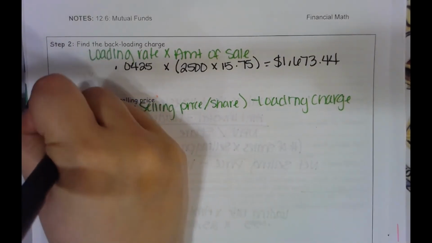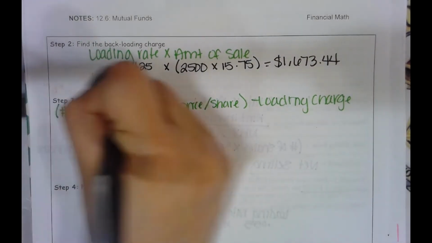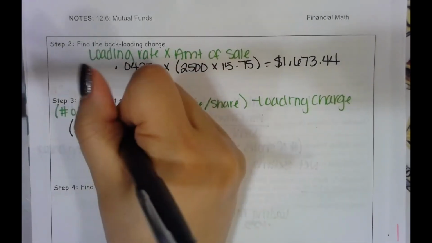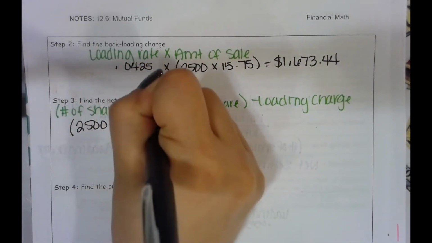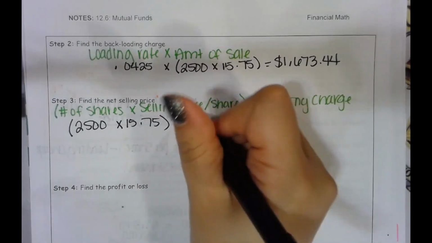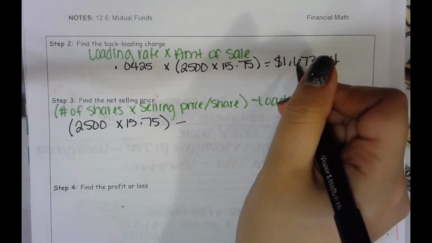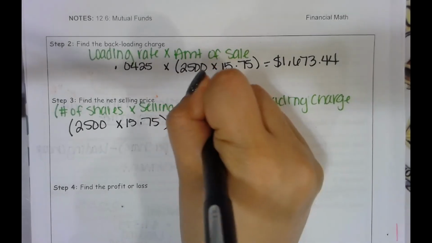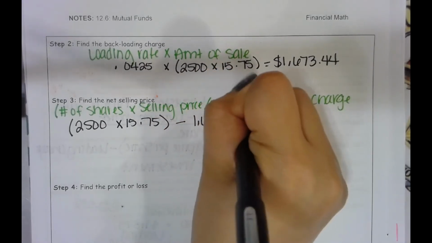So our number of shares, we have 2,500 shares at $15.75 each. Notice it's exactly what this is, your amount of sale. Subtracting by your loading charge, which was $1,673 with 44 cents.